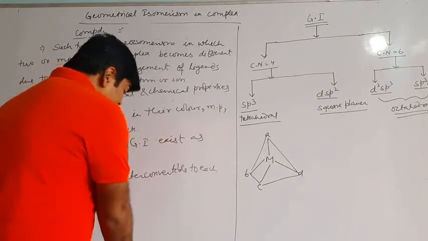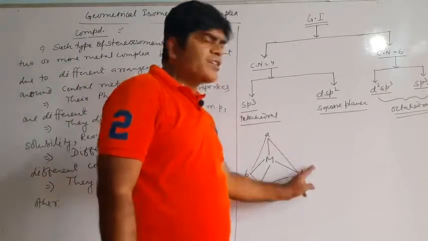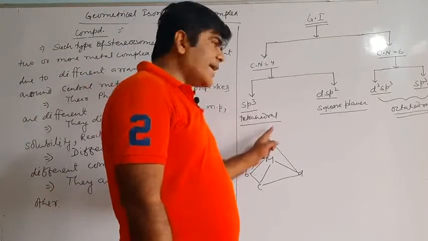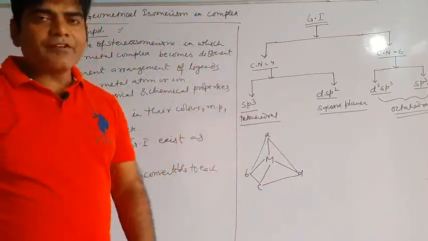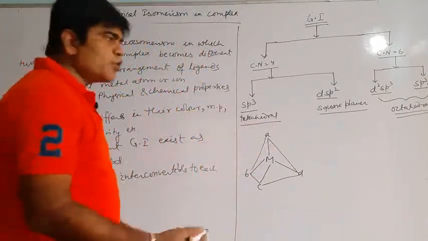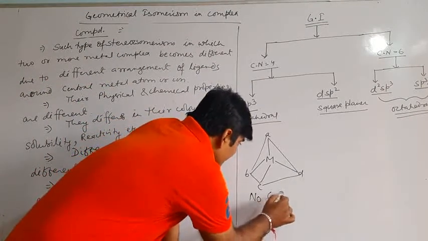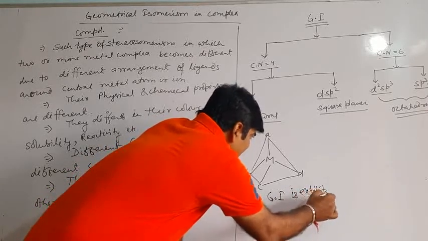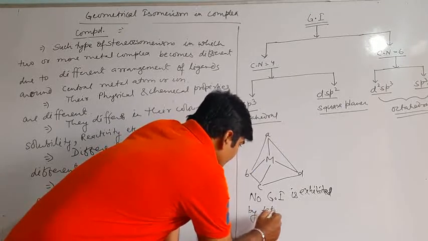Therefore, what we can say is that in a tetrahedral complex A, B, C, D, all positions are equivalent, and by changing the positions of the ligands from A to D or A to C or A to B, we are not getting different structures. Therefore, in tetrahedral geometry there will be no geometrical isomerism. No geometrical isomerism is exhibited by tetrahedral geometry.